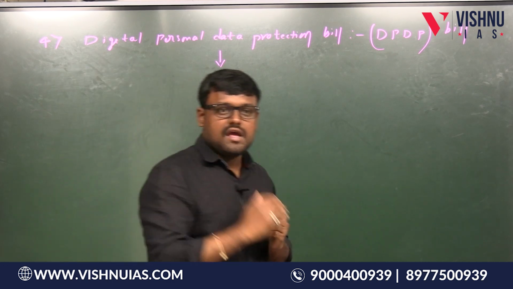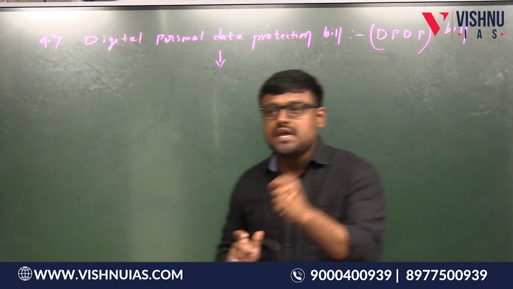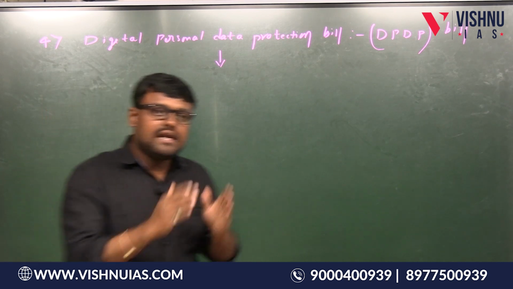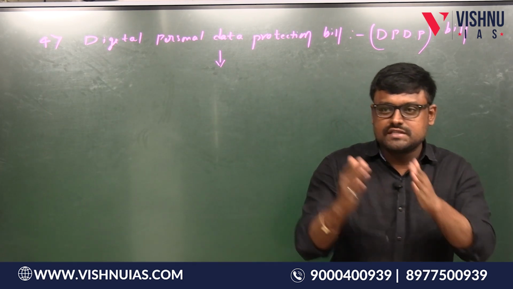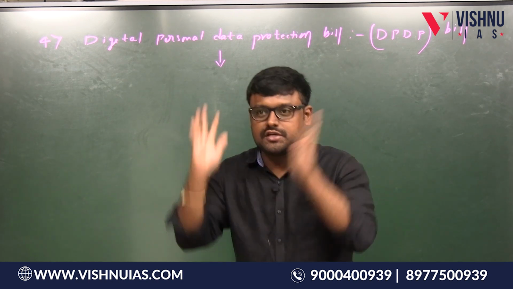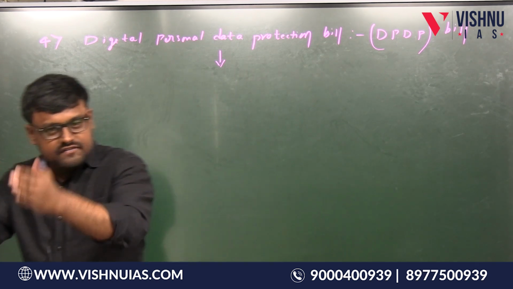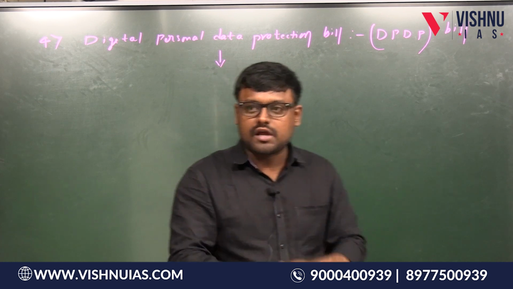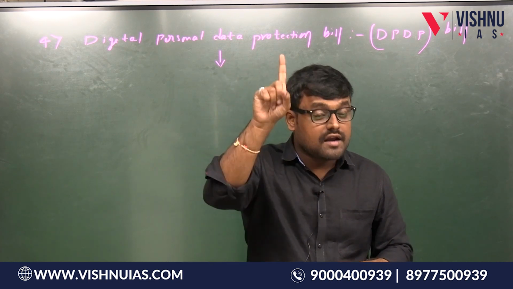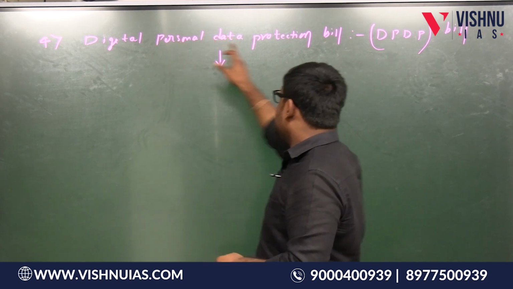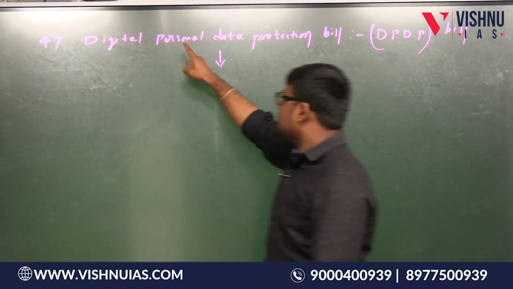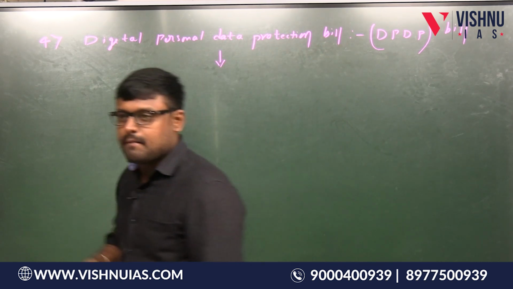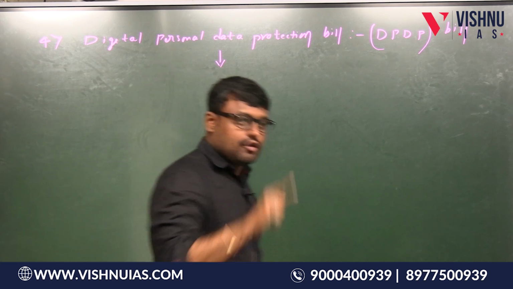So in 2017, government appointed the Justice B.N. Sri Krishna Committee under the chairmanship of Justice B.N. Sri Krishna. So government appointed Sri Krishna Committee in 2017 about what? Data protection. And in 2018, this committee submitted its report. Based on the recommendations of that report, government has made a law. That law is actually called Personal Data Protection Bill, 2019.